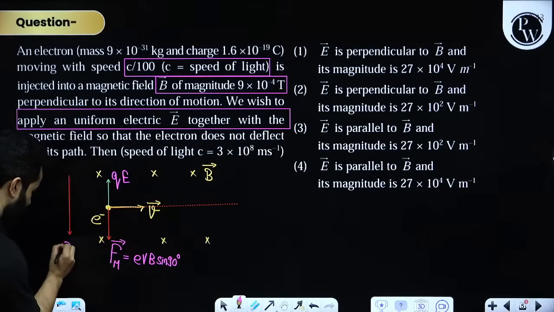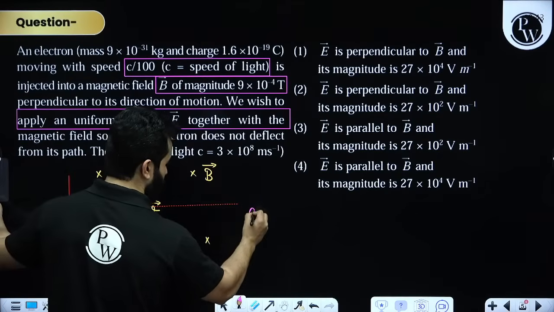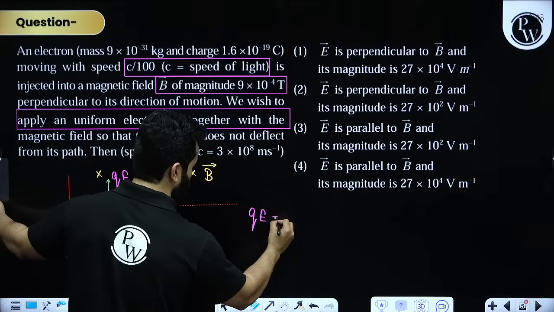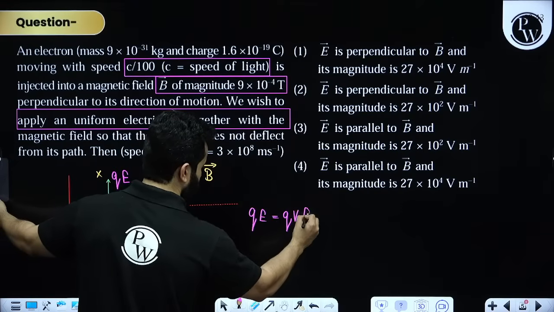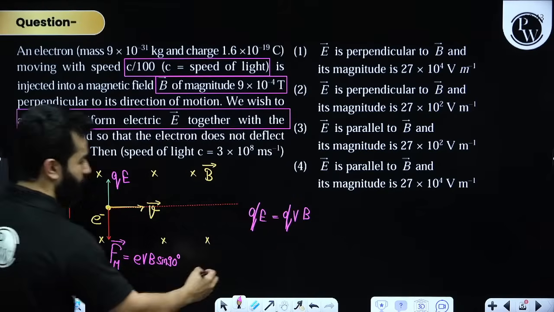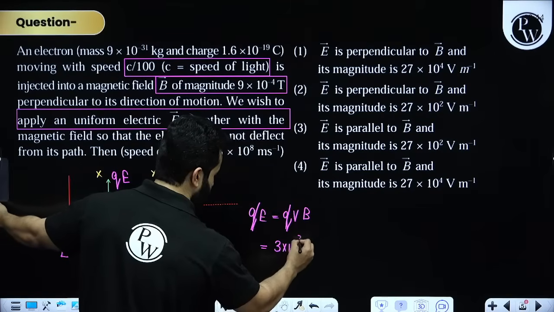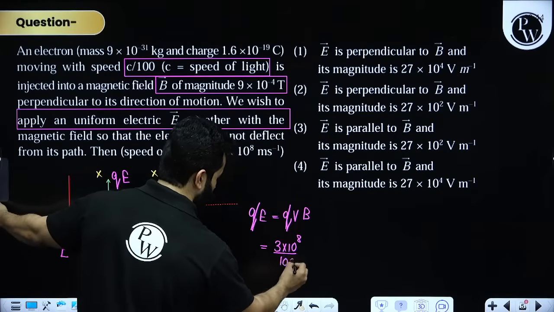If the electric field is in this direction, the force will act in the upward direction, and you can easily say that QE will be equal to QVB. Q and Q can get cancelled out, and we wanted to find the magnitude of the electric field. This is 3 into 10 to the power 8 divided by 100, because that's what they have said.